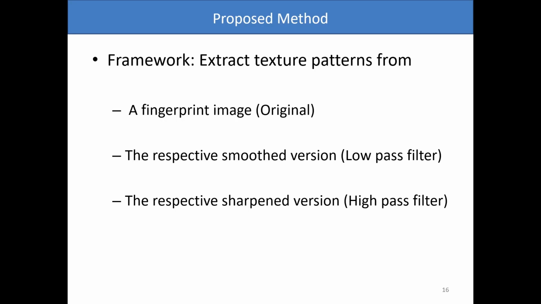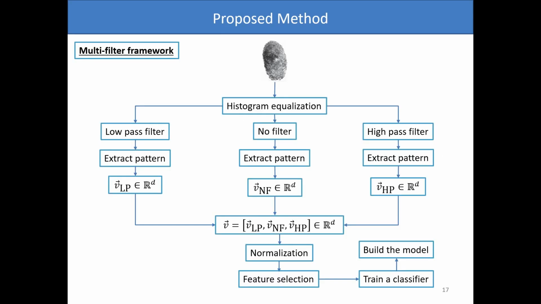Thus, one of the main strategies of the proposed framework is to use 3 different versions of the same fingerprint image to define its representation. In this case, we will extract some patterns from the original image, from the smoothed image, and from a sharpened version of the fingerprint image. In detail, our framework is built by the following steps.